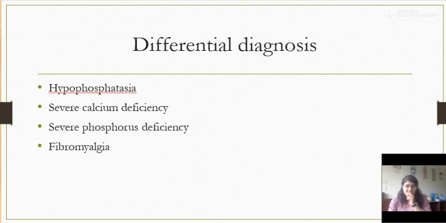So what is differential diagnosis? Differential diagnosis is hypophosphatasia, severe calcium deficiency, severe phosphorus deficiency, and fibromyalgia. In patient with fibromyalgia, there might be symptoms such as trigger point formation. You can feel the band or the fibrous band over the muscle and the trigger points when you palpate. So that has to be differentiated with vitamin D deficiency or rickets.